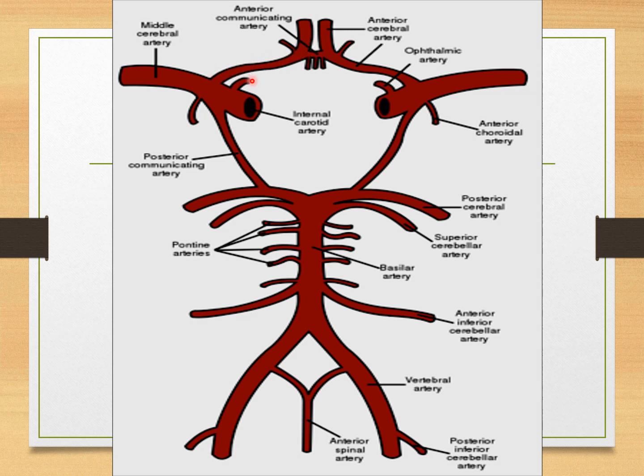This is the posterior cerebral artery, and this posterior cerebral artery is connected to this middle cerebral artery through the posterior communicating artery. And the rest is simple: superior cerebellar artery, basilar artery, pontine branches of the basilar artery, and so the rest of the circle of Willis.